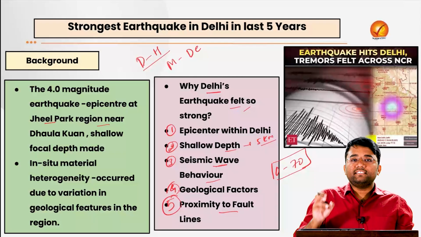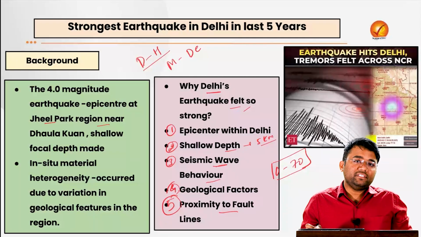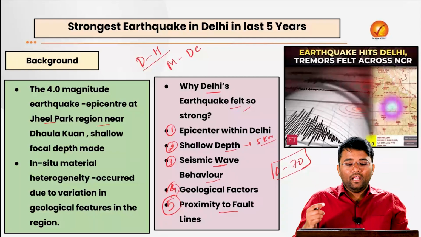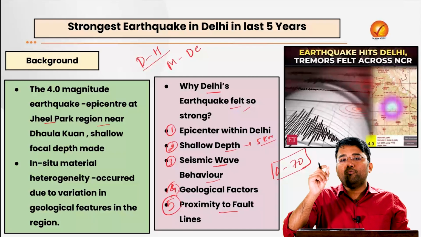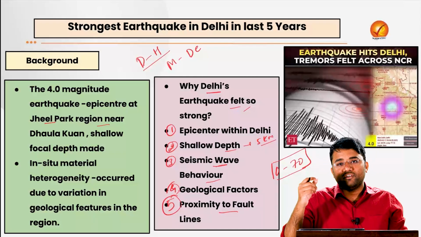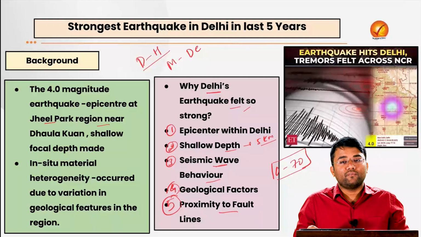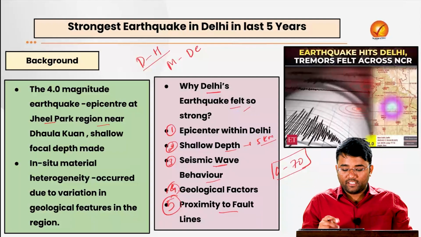And when these tectonic plates are either meeting or moving apart from each other, the stress builds up, and when this stress goes beyond a critical point, it is released in the form of seismic waves, which cause tremors on the Earth's surface, leading to a lot of loss of life and property.